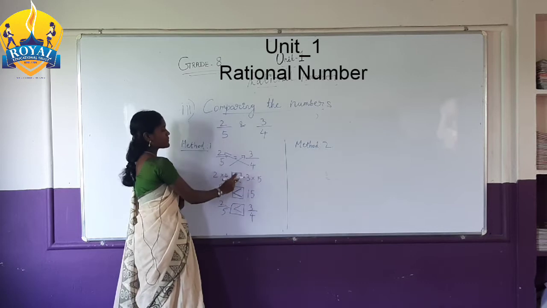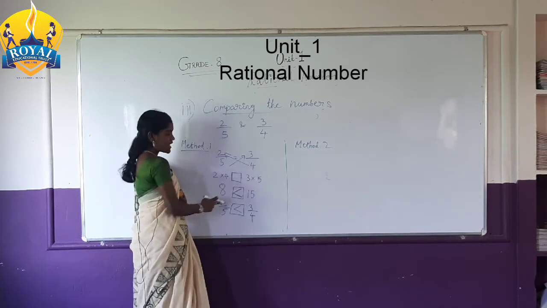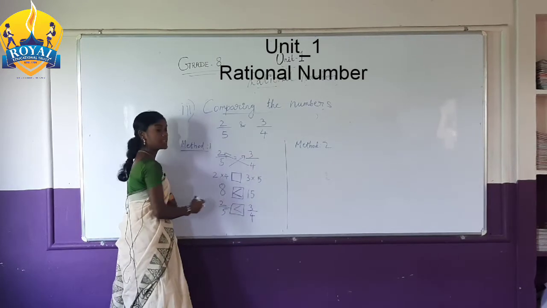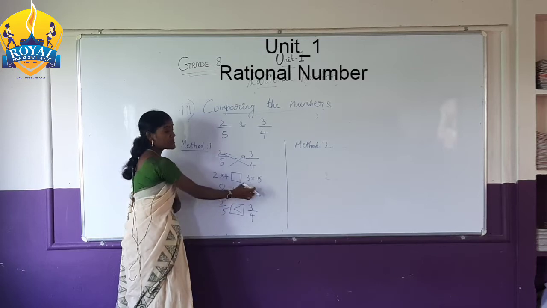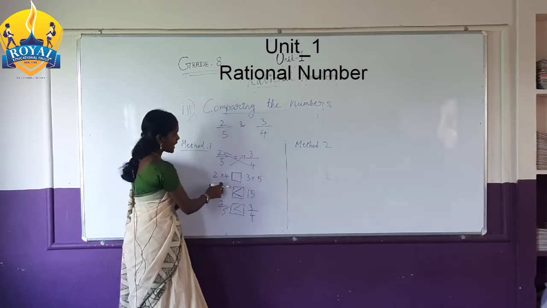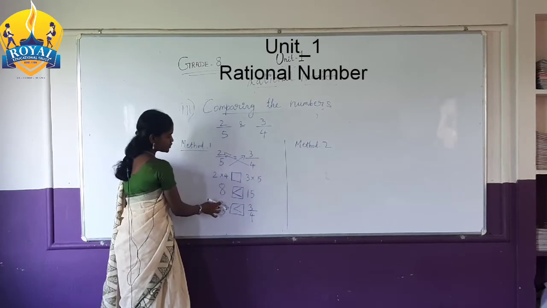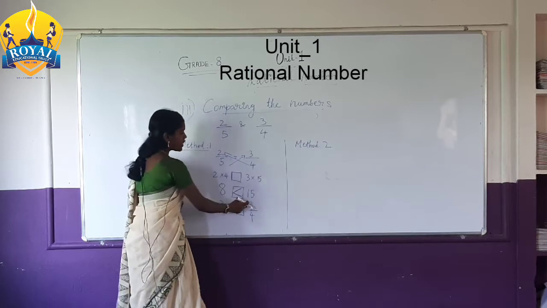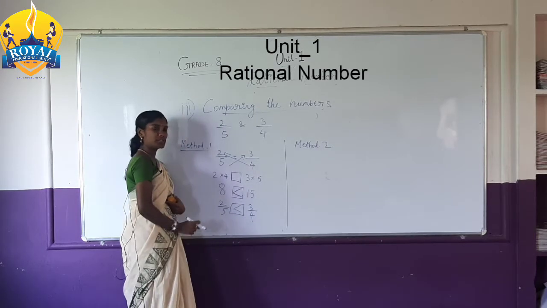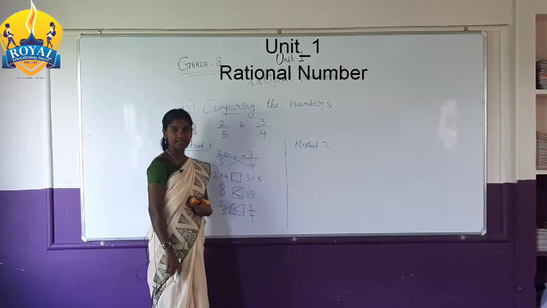You have to put an empty box between the numbers. 2 4s are 8. 3 5s are 15. Which one is greater? 15 is the greater number. So you put the greater symbol facing 15. Then write the question under the answer: 8 under 2 by 5 and 15 under 3 by 4. So the answer is 3 by 4. The greater number is 3 by 4. This is comparing the numbers.